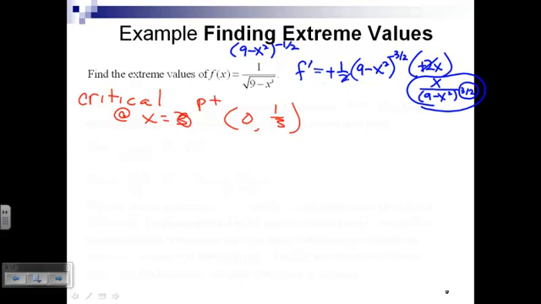Okay, that's a candidate. A candidate for what? Local max or local min? And the ones that are local max and local min candidates are also candidates for absolute max and absolute min. Do we have any idea what's going on from there? I can graph it and see. You know what else I could do, Anthony? I could recognize that in this derivative, the bottom is always positive.